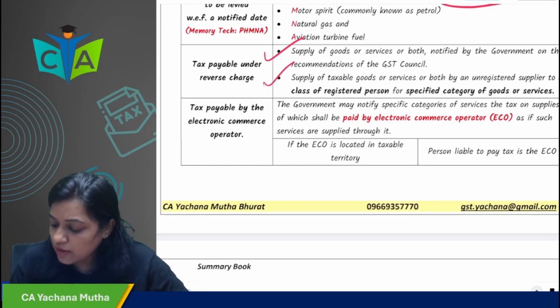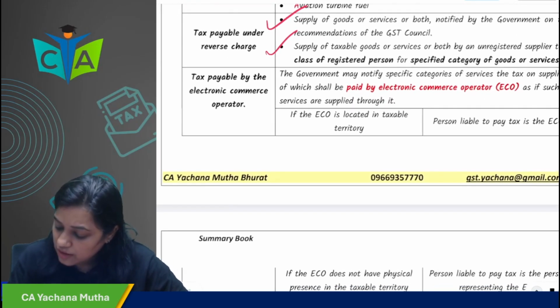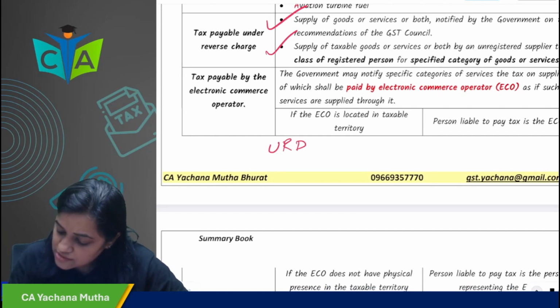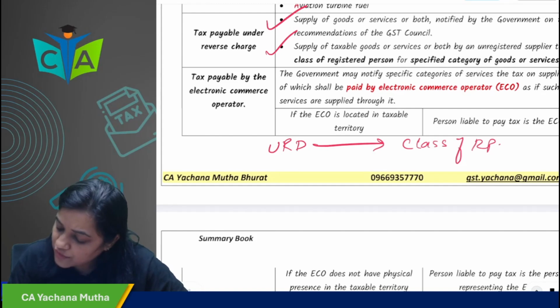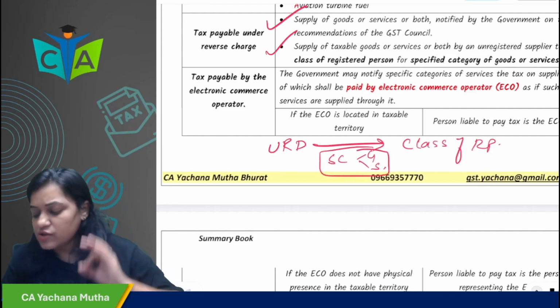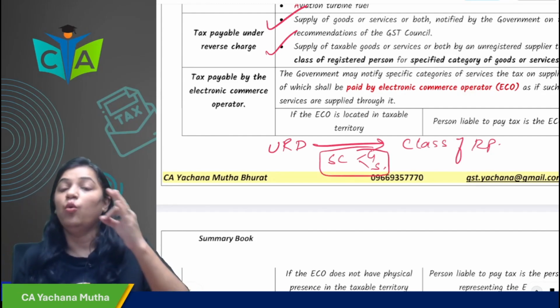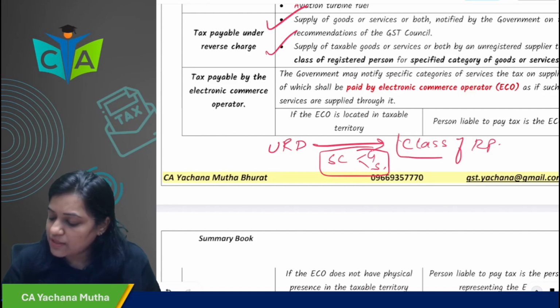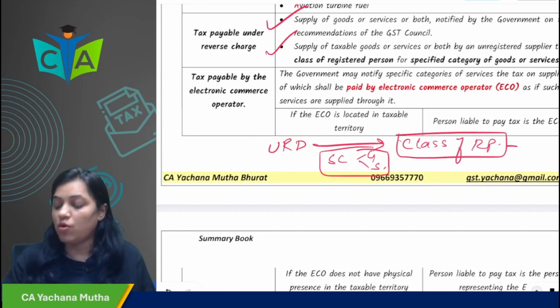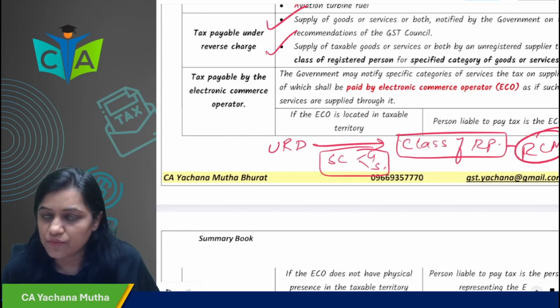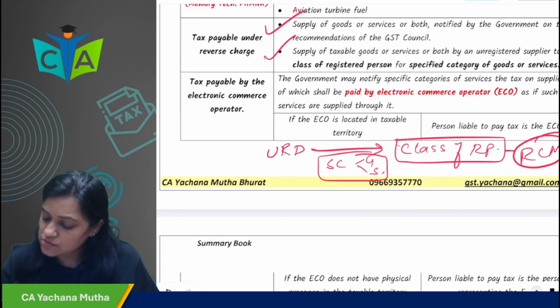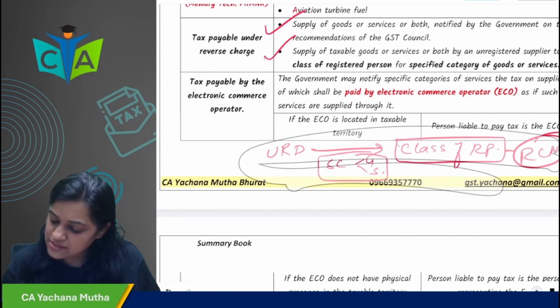And 9.4 was what? If there is an unregistered person who has supplied to a class of registered person a specified category of goods or services, then in this case, who will discharge the tax? The tax will be discharged by the class of registered person on reverse charge basis. Okay, so this is one thing that is notified under this, that we'll see.